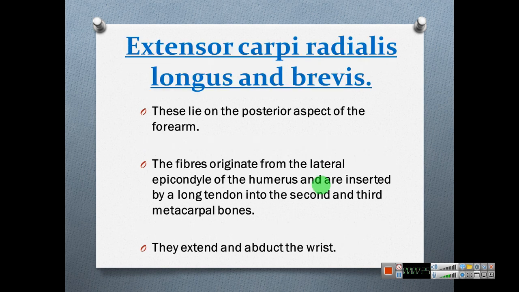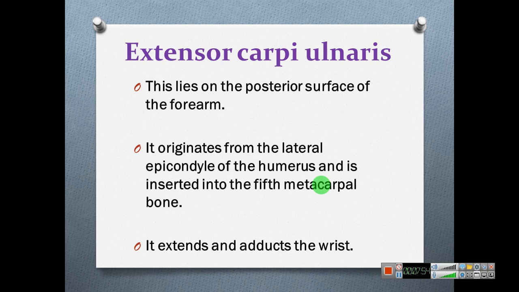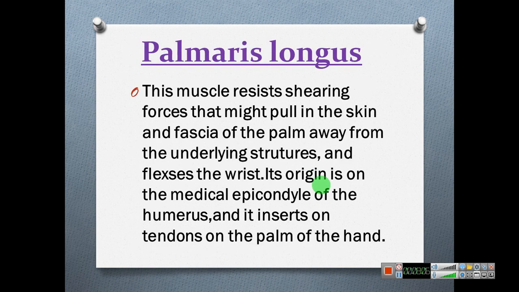Extensor carpi radialis, longus and brevis. These lie on the posterior aspect of the forearm. The fibers originate from the lateral epicondyle of the humerus and are inserted by the long tendon into the second and third metacarpal bones. They extend and abduct the wrist. Extensor carpi ulnaris, this lies on the posterior surface of the forearm. It originates from the lateral epicondyle of the humerus and is inserted in the fifth metacarpal bone. It extends and adducts the wrist.